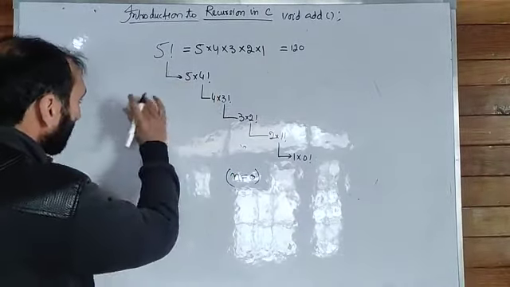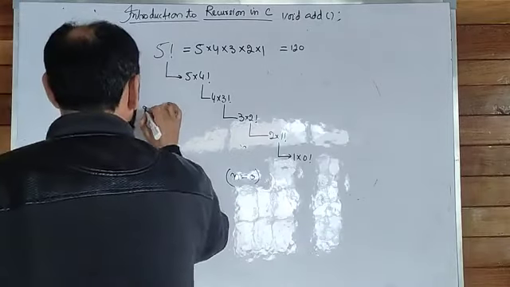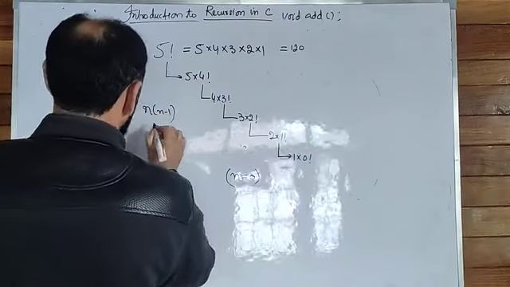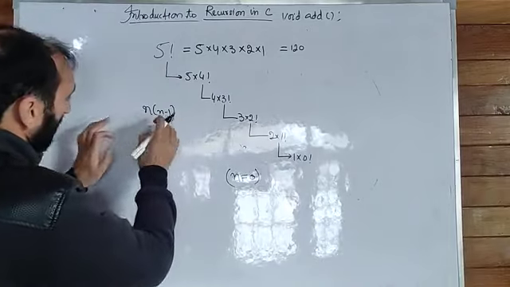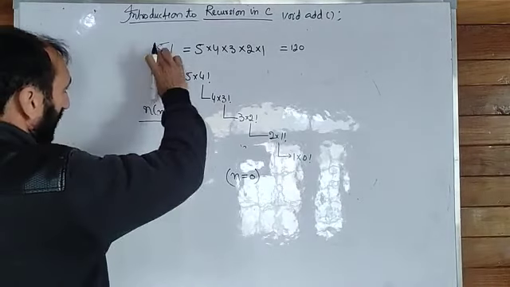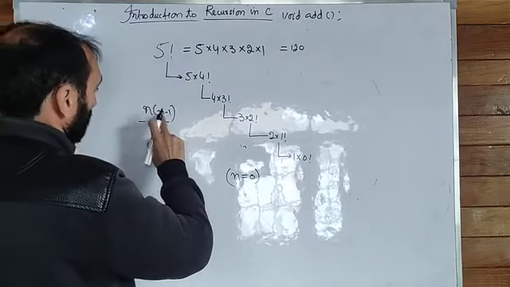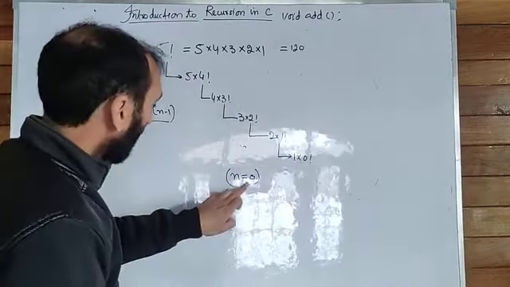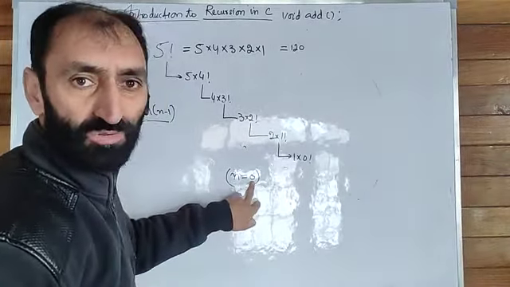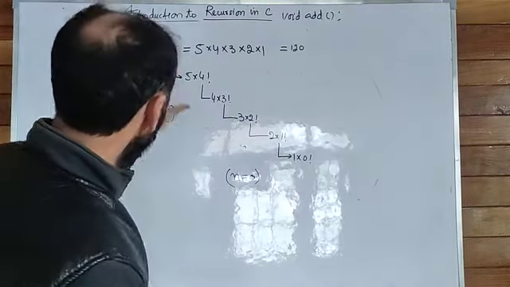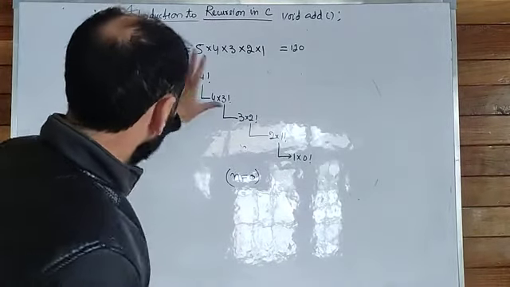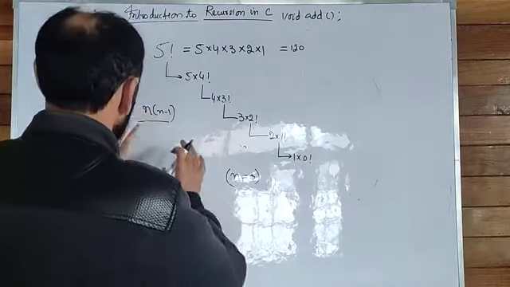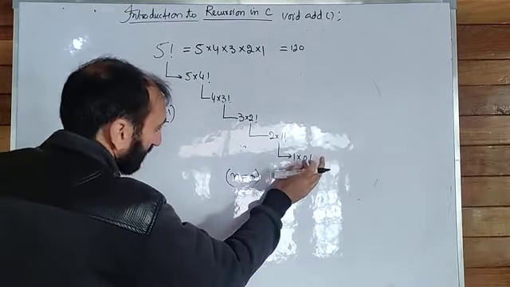And here we have n into n minus 1. For n equal to 5, it is 5 into 5 minus 1, that is 4, then 3, until n gets equal to 0. We must take care while setting the termination condition.